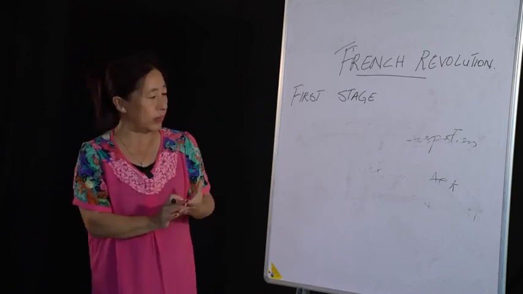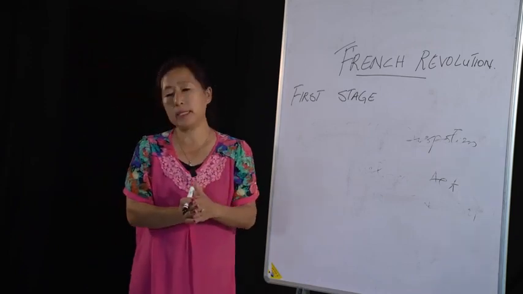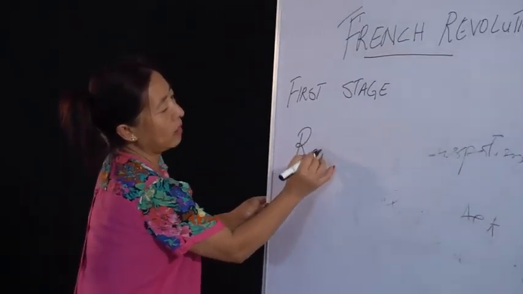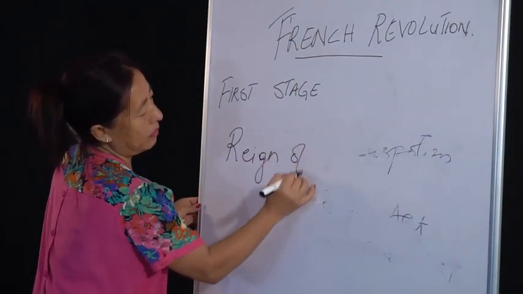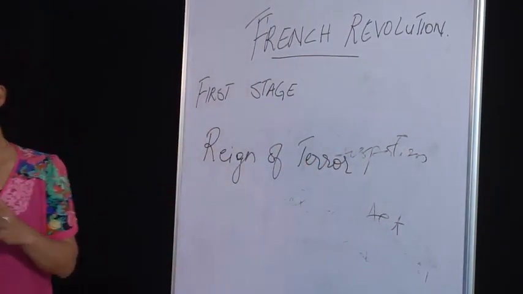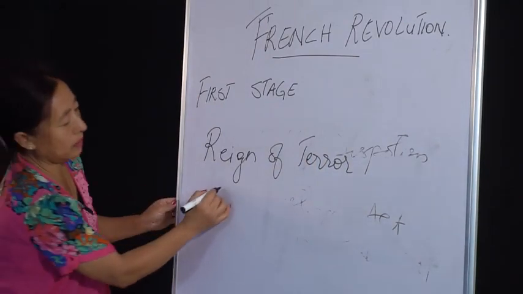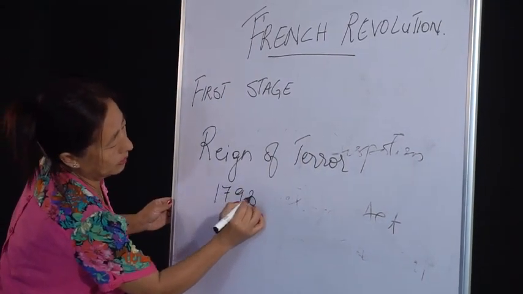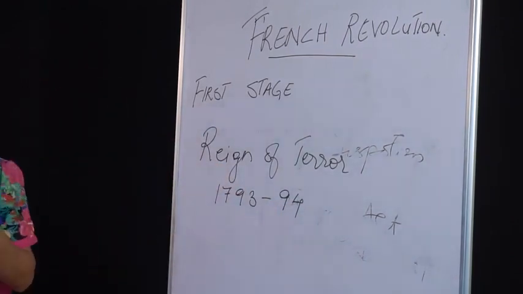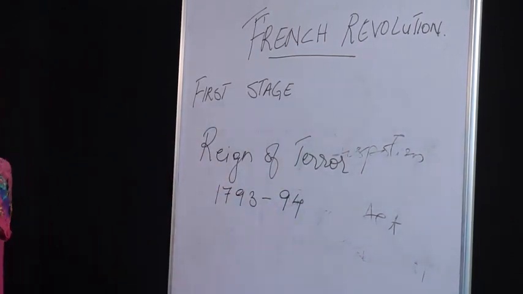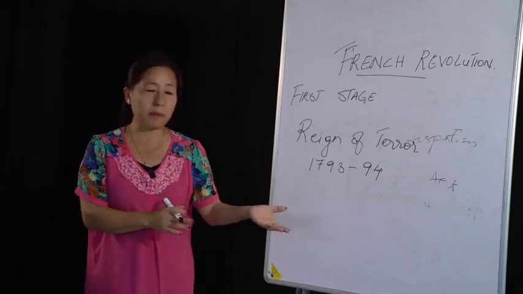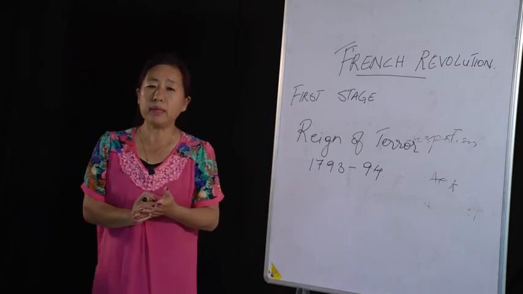Now, with the death of the queen, a new period came up, which we call the Reign of Terror. Okay? Reign of Terror. That is the period from 1793 to 1794. In 1793, the king and queen, both of them were executed, and with the death of the queen, a new period came up which is called the Reign of Terror.